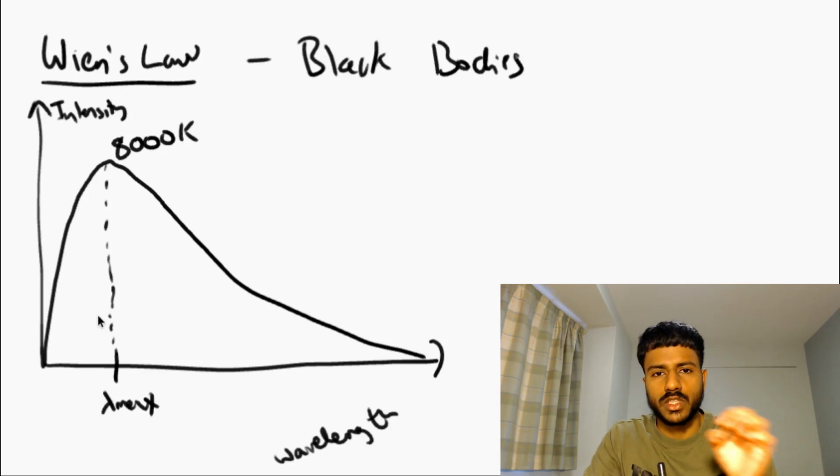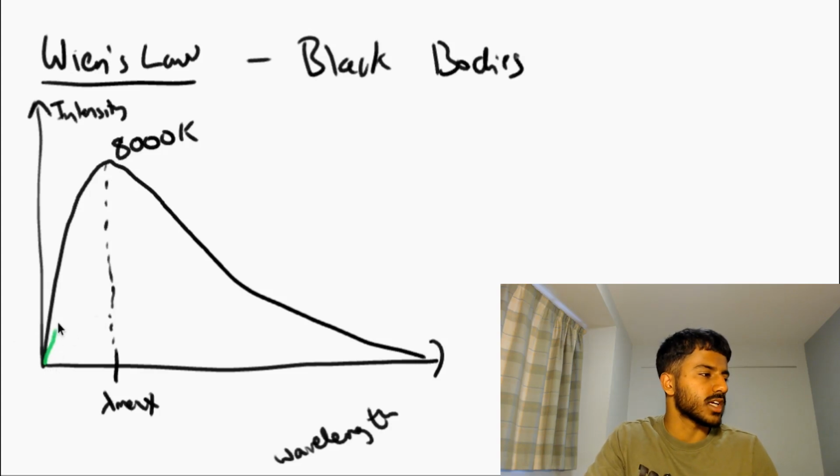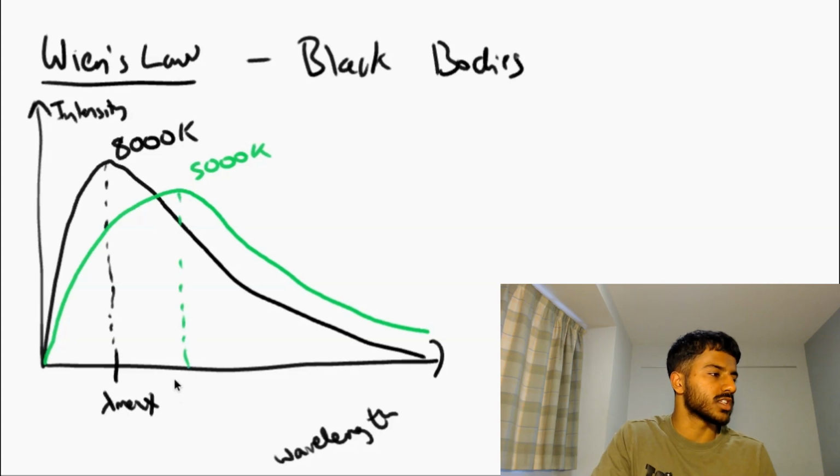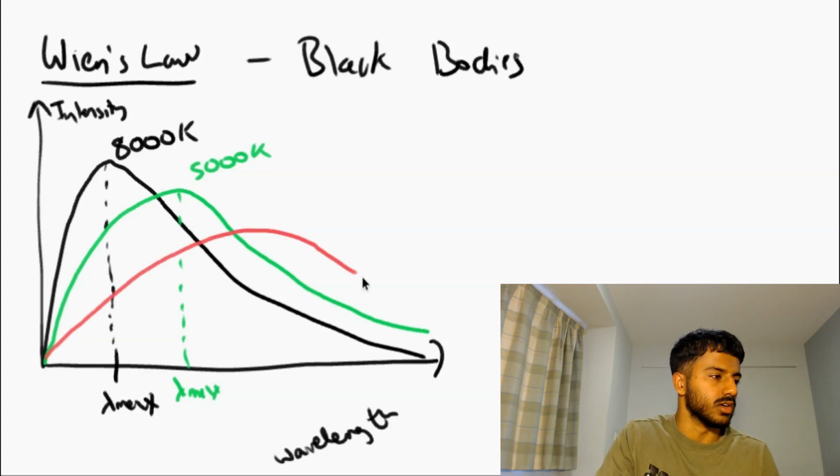He figured out that stars with different temperatures have different spectrums. So let's say a cooler star would have a spectrum like this. So this star could say have a temperature of 5,000 Kelvin. And the lambda max value for this star is there. And then let's say we had an even cooler star that looked something like that. The lambda max value would be there.